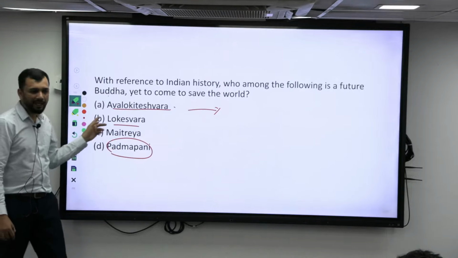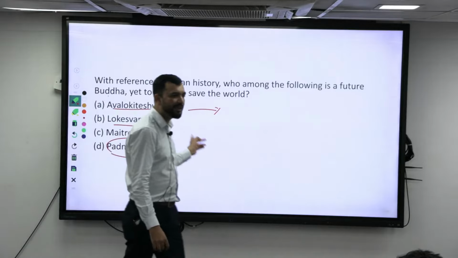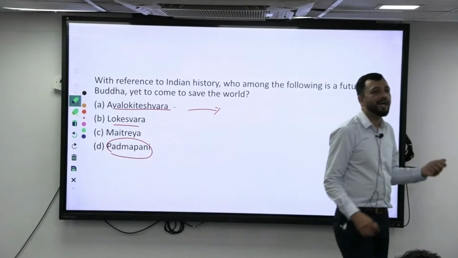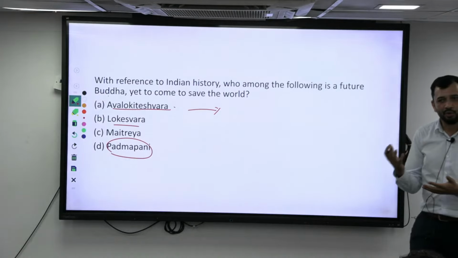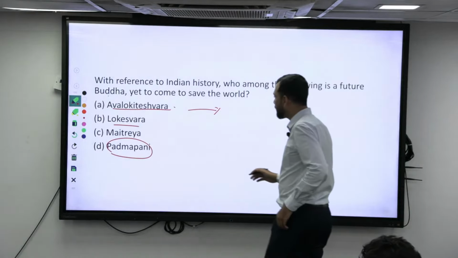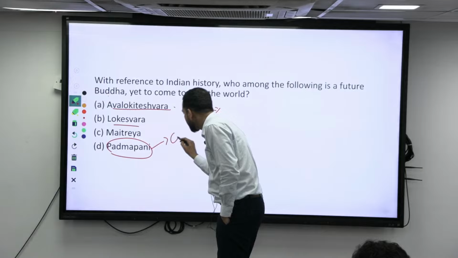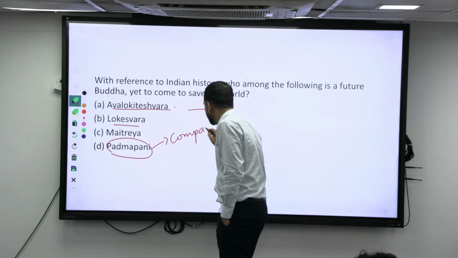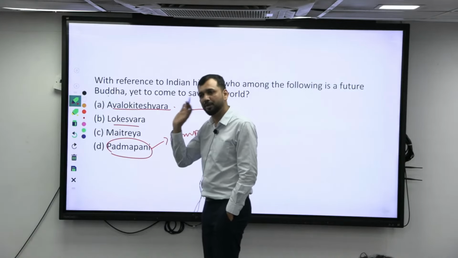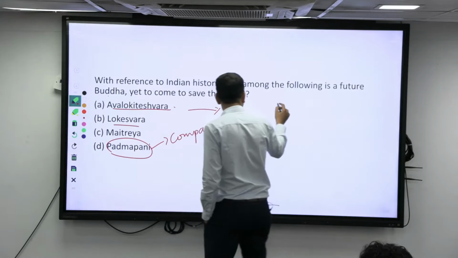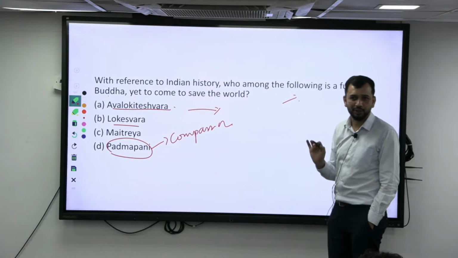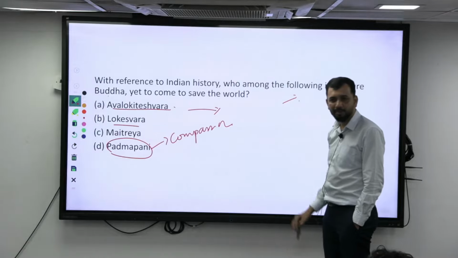Padmapani means he is holding the lotus and he is teaching you how to attain liberation. That means he is a man of compassion. Peace and compassion is Padmapani. Then there are different bodhisattvas you are supposed to study. One, Padmapani.